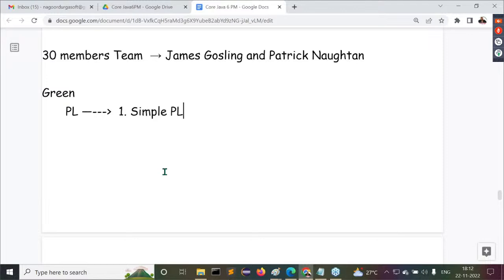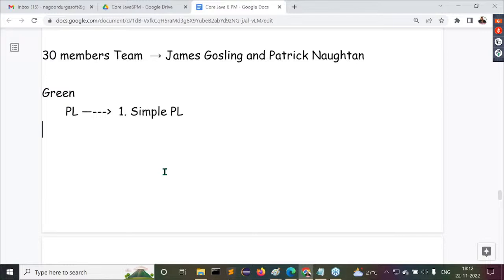Understand my point here. This is still on paper only, not in the actual implementation. Before starting implementation, that new programming language should be a simple programming language.